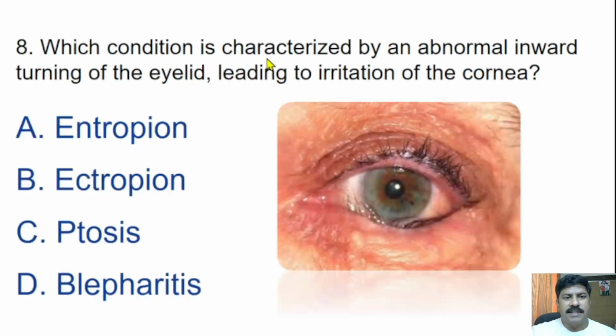Eighth question, which condition is characterized by abnormal inward turning of the eyelid leading to irritation of the cornea? Entropion, ectropion, ptosis, blepharitis. So here the correct answer is entropion. Entropion means inward turning of the eyelid. Ectropion means outward turning. And ptosis, as you know, is a drooping of the upper eyelid. Blepharitis is the inflammation of the eyelids.